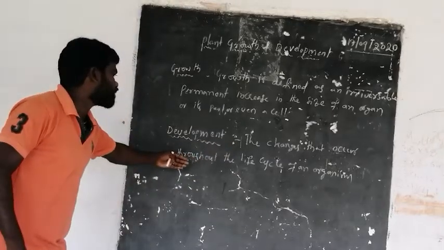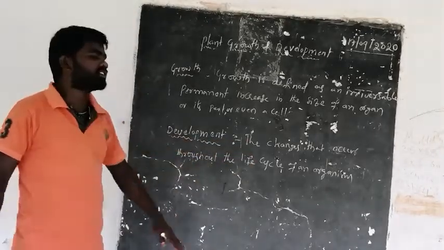The changes that occur throughout the life cycle of an organism are called development.